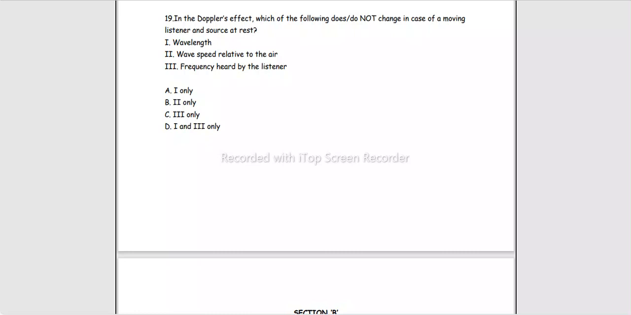Doppler's effect से apparent shift आता था frequency में and consequently in the wavelength. Wave की speed पर कोई फर्क नहीं पड़ता, right? So correct option should be D, that is 1 and 3.